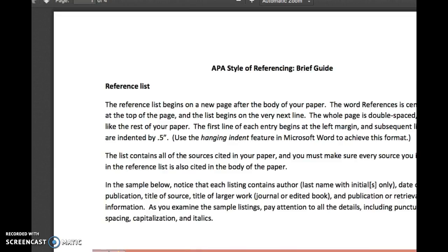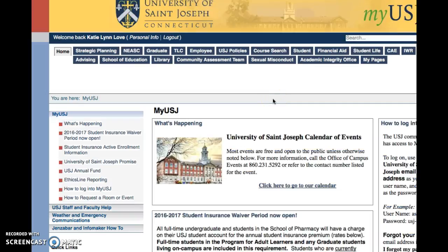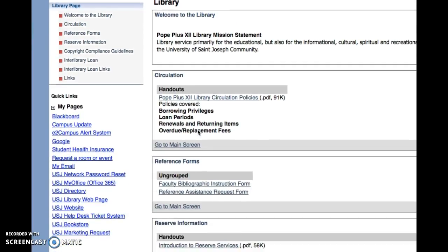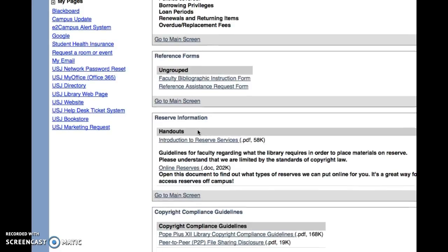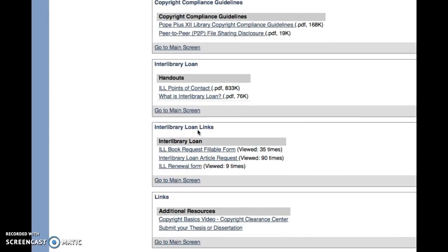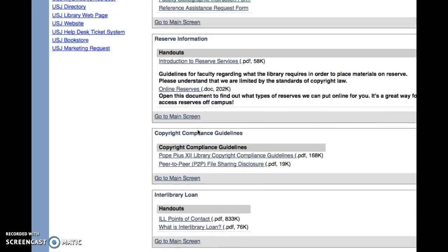So now if I go back to MyUSJ, ta-da! I looked at the CAE, and next I'm going to head over to the library. So this is what the library reference looks like. You can actually find all of this right on the website. There are links to be able to submit information.